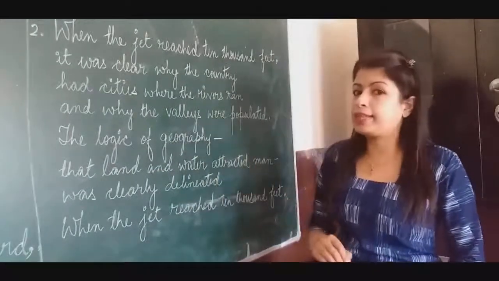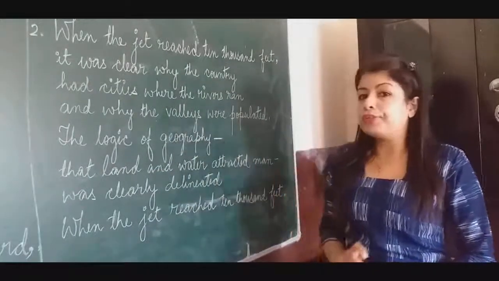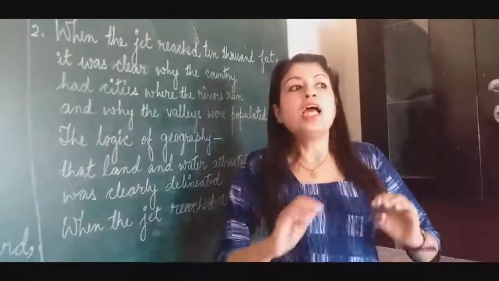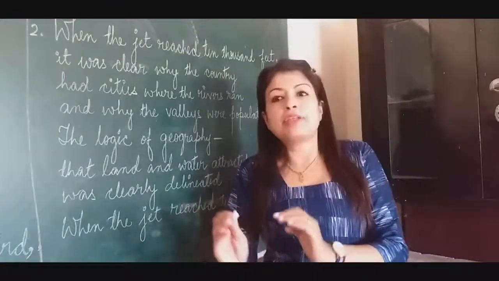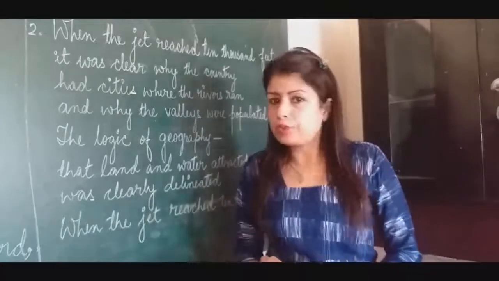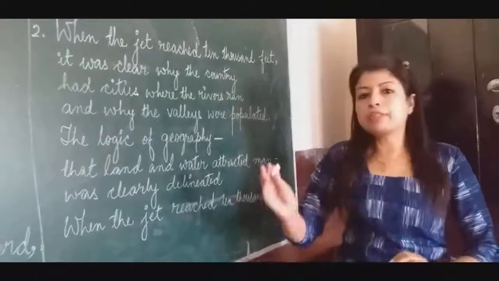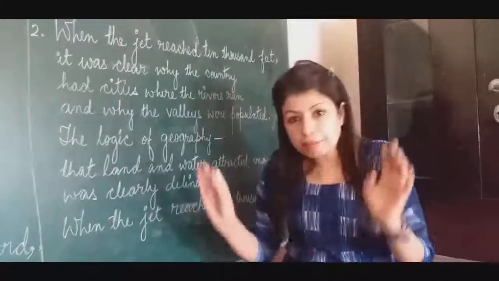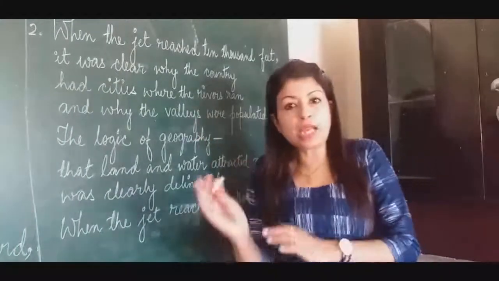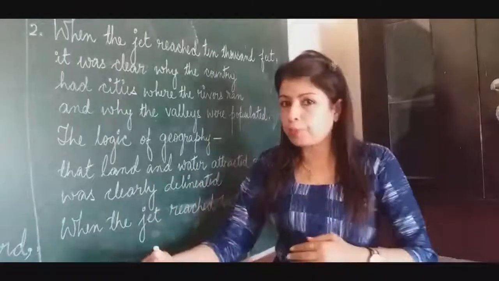The logic of geography is that men are attracted by water and land. Wherever they find the possibility of water, men migrated and lived in that place. Earlier it could be isolated, afterwards it became populated.